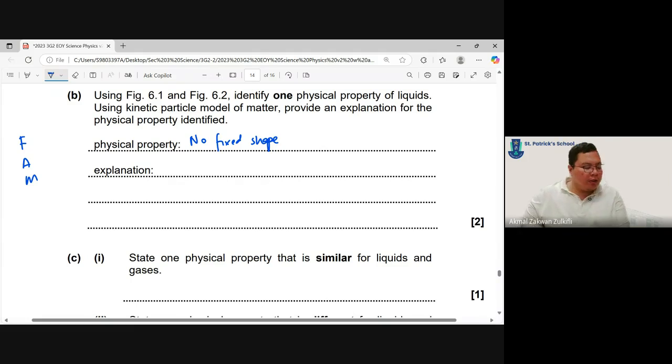And the explanation, always remember FAM: force, arrangement, motion. Arrangement always talks about shape, and motion will talk about volume. Sorry, the other way around. Arrangement will always talk about volume, and motion will talk about shape. You must memorize this. So when they ask about fixed volume, use the arrangement. The fact that they are very close together is why they cannot be compressed, and why they have a fixed volume.